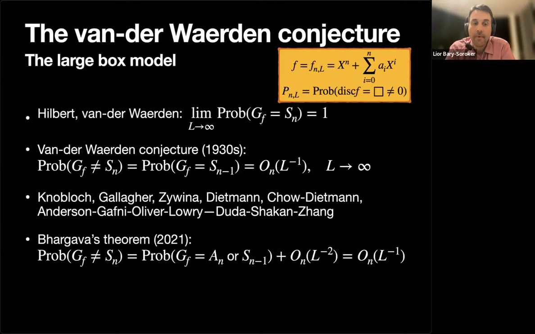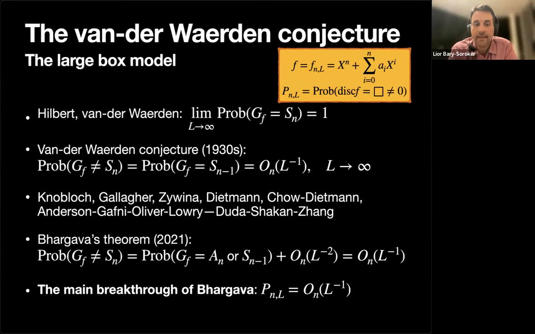So he proved that the probability that the Galois group is not S_n equals the probability that it's either A_n or S_{n-1}, with some explicit error term in L. And in particular, maybe the more significant part, the major breakthrough, was to prove that the probability that it's A_n is bounded by a constant over L. This was the major breakthrough, and if the Galois group is A_n, the discriminant is in particular a square.